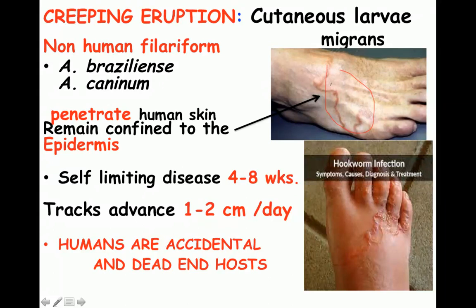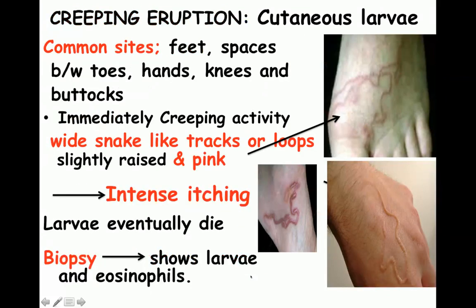They are just beneath the epidermis, and they move very slowly, about 1 to 2 centimeters per day, and it's a self-limited disease where this parasite is going to die within 4 to 8 weeks. So humans are considered accidental and dead-end hosts, because further development of its life cycle is not going to occur in humans. They accidentally enter humans and they die here.